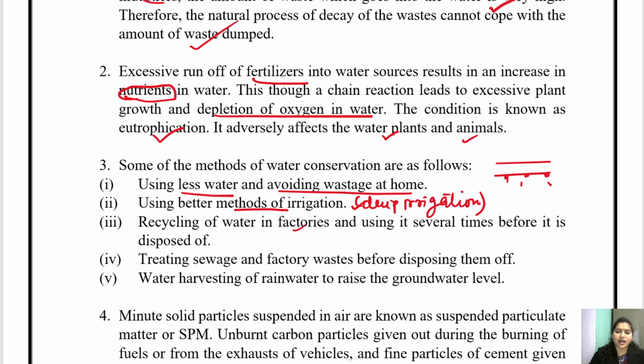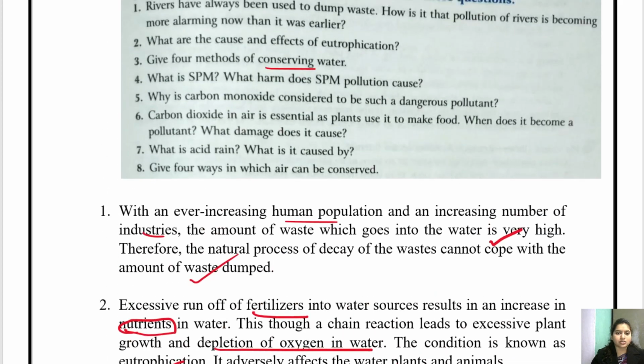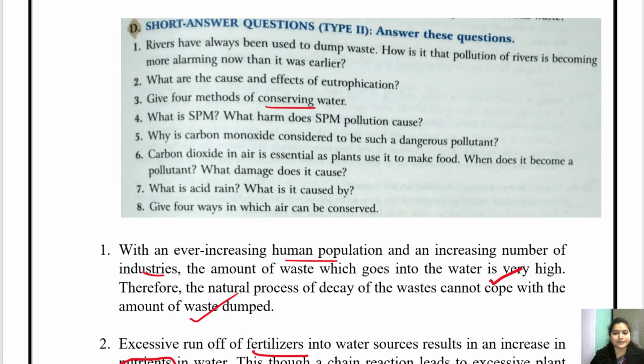Recycling of water in factories and using it several times before it is disposed of. This also we can even use at home. Whatever water we can recycle, we should recycle and use. Then treating the sewage and factory waste before disposing them off. Water harvesting, that is rain harvesting, is very essential. Okay, so that was the method to conserve water.